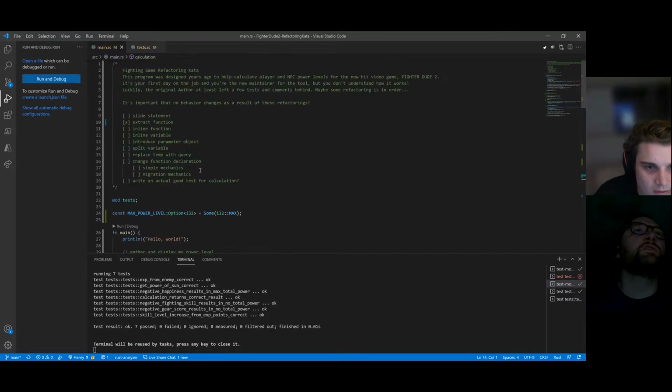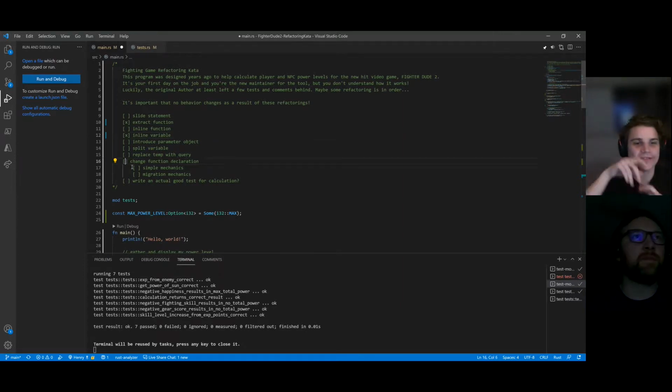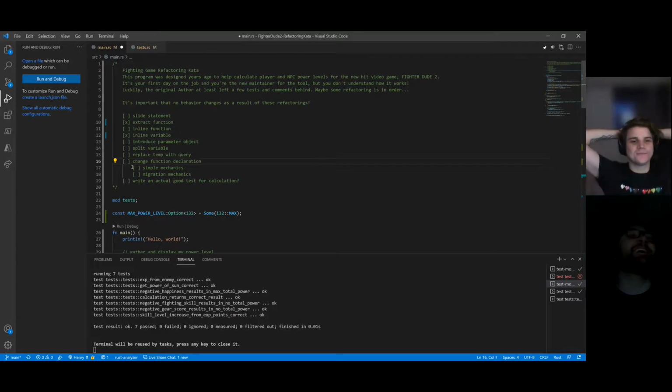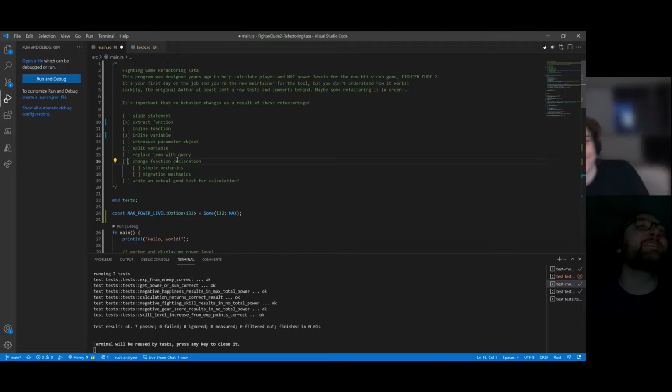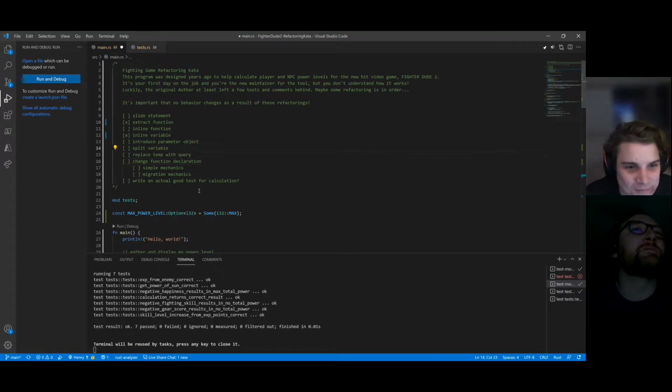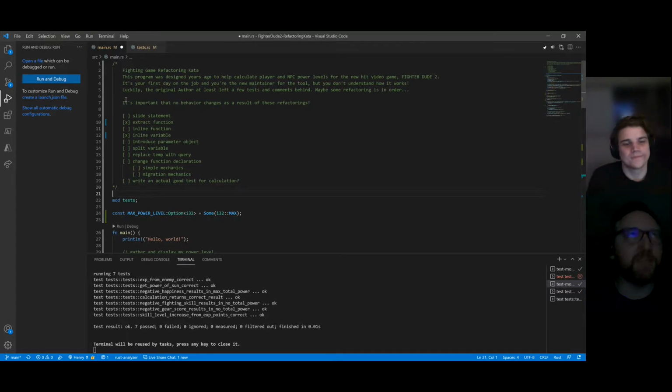Let's move on to another refactoring then. Do you want me to cross off the ones we've done? Which ones have we done? We definitely did inline variable. I think we did change function declaration in some form. Oh no, we didn't, we decided not to. We rewrote it, didn't we? We did introduce variable. I would say we wrote a test for calculation, but I don't know if it's good. It provides coverage, but it doesn't really tell us much about what it does and why, so I wouldn't call it necessarily good right now.